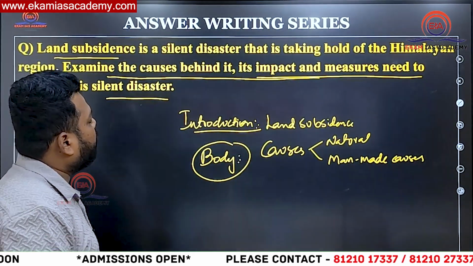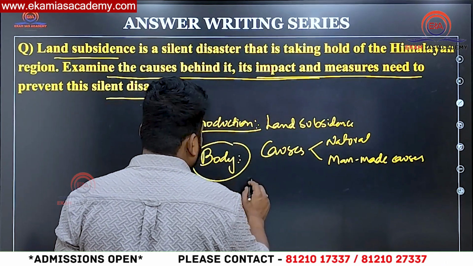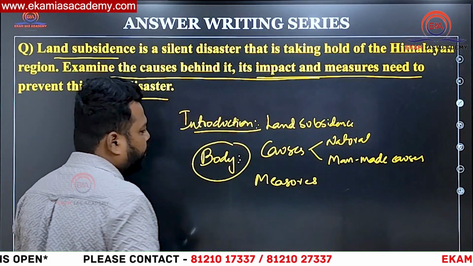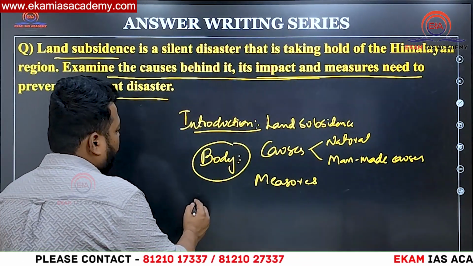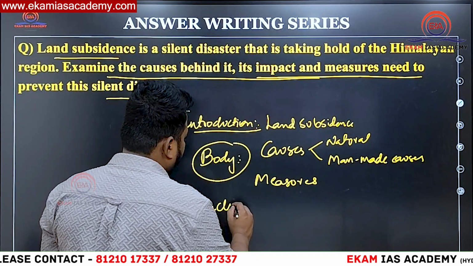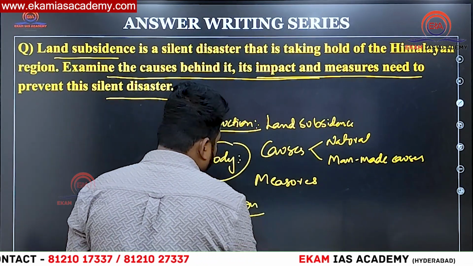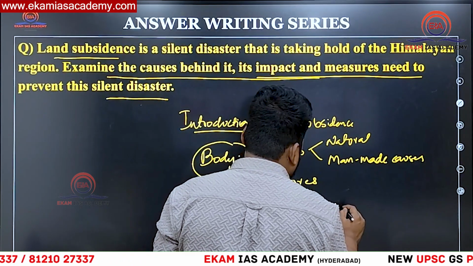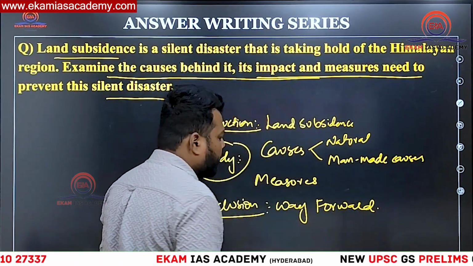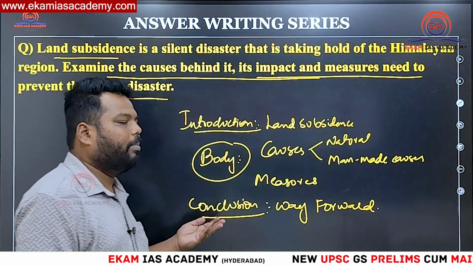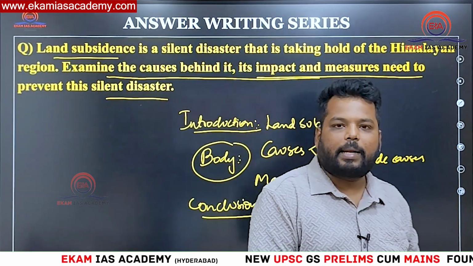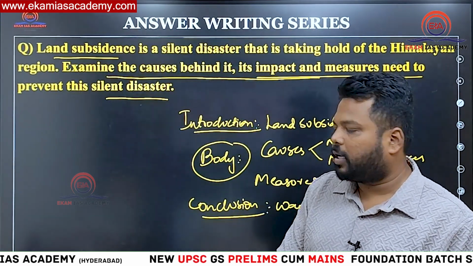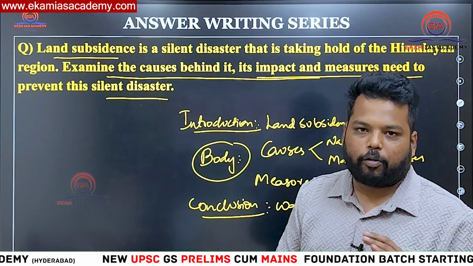You can write the measures as the second part of the body, and then within the conclusion you can write the way forward. So what else can be done, how preventive measures can be taken, and how effective implementation can be done. That is where we have to focus.